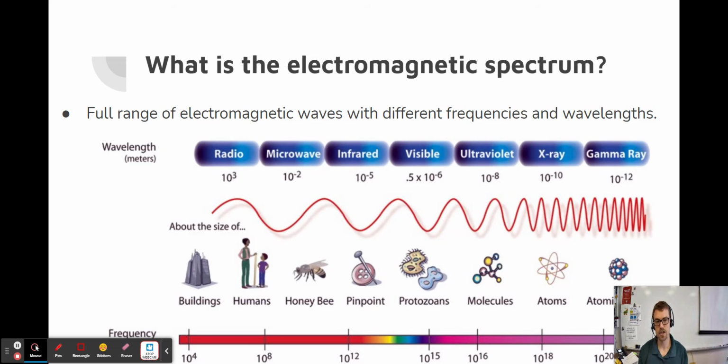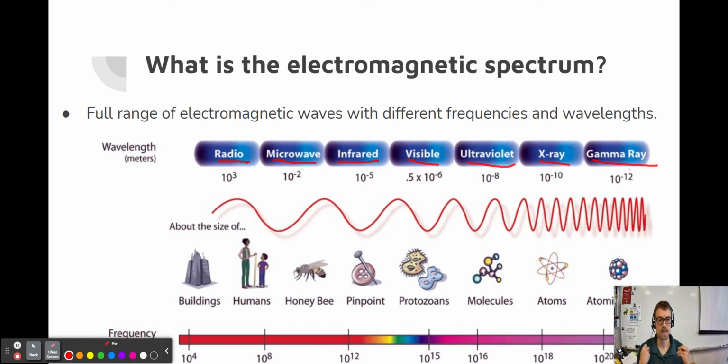So what exactly is the electromagnetic spectrum? Well, the full electromagnetic spectrum is all of the different waves that exist with different frequencies and wavelengths. And we've kind of arbitrarily chopped them up into some different categories, okay? So basically we have 7 different types of electromagnetic waves. We have radio waves, microwaves, infrared waves, visible waves, ultraviolet, X-ray, and then gamma rays.